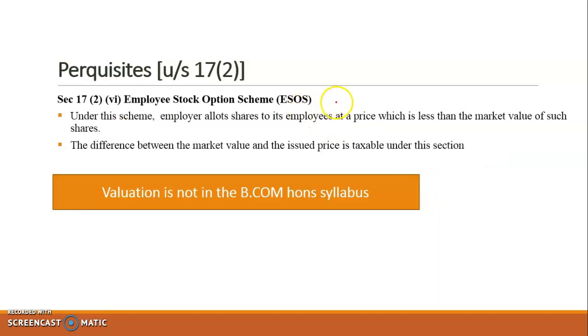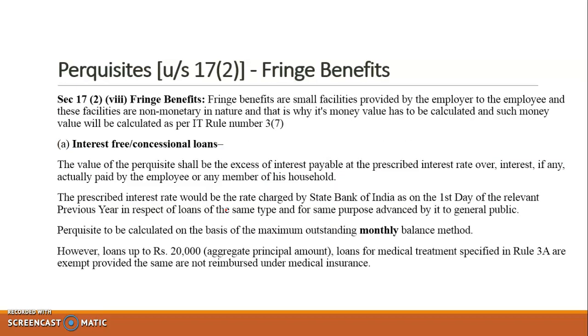ठीक है, the next one is employee stock option schemes, and I have already told you that the valuation is not in the BCom honors syllabus, but you can just take a note of that this scheme is the scheme in which the employer allots shares to its employees at a price which is less than the market value of such shares, and the difference between the market value and the issued price is basically your perquisite value which you tax under the income from salary. ठीक है, but valuation is not in your syllabus, so we will not spend much time in this particular section. Next is fringe benefits.